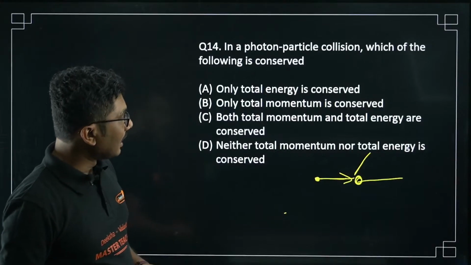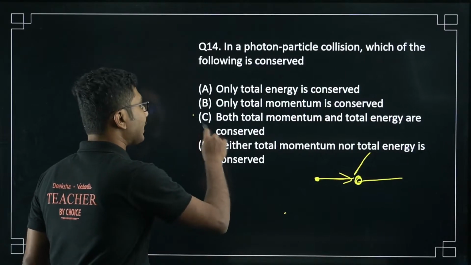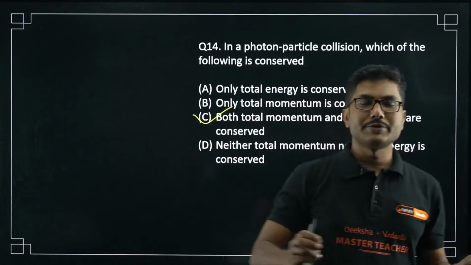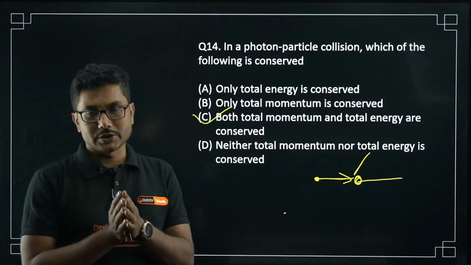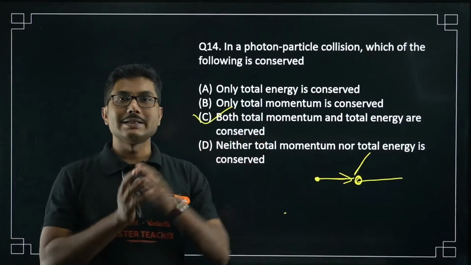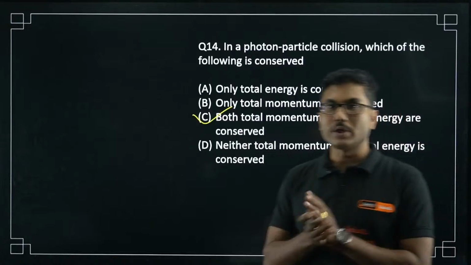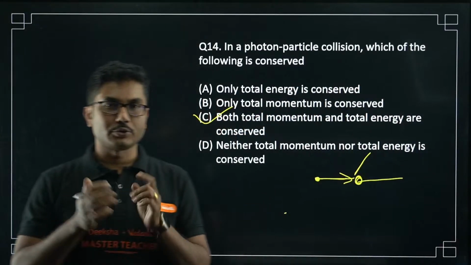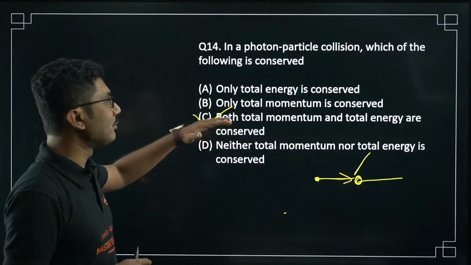14C. Both total momentum and total energy are conserved. Momentum will always be conserved, you have to remember that. And total energy is always conserved. Kinetic energy may not be conserved, but total energy will always be conserved. So total energy will be conserved and momentum will be conserved. That is the backbone of this.